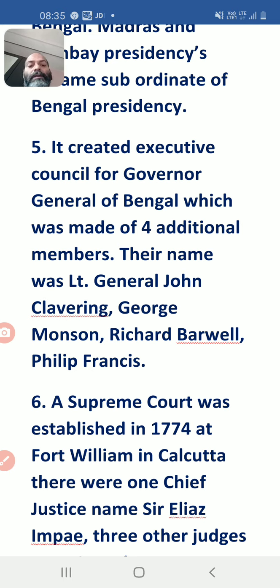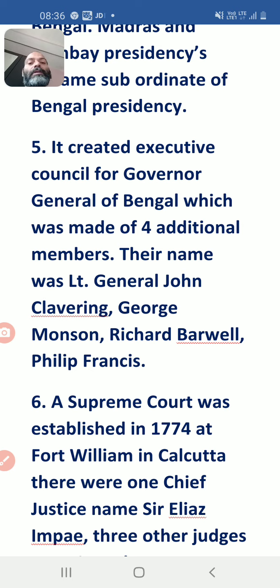Their names: Lieutenant General John Clavering. You all have to memorize 4 names: John Clavering, George Monson, Richard Barwell, and Philip Francis. One thing is important here. The provision was that decisions in the council were made on a majority basis. So this was the reason for conflict and controversy.